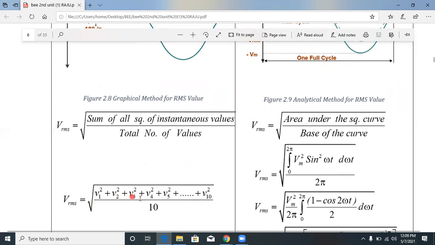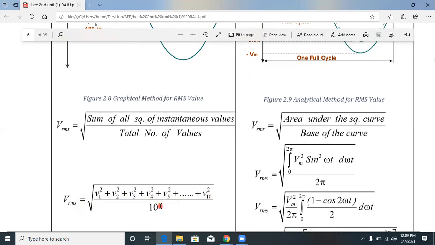And this, V1 plus V2 plus up to V10, gives the mean, and V1 square, V2 square, V3 square gives the square. That is why it is called root mean square, RMS. So VRMS is equal to the square root of V1 square plus V2 square plus V3 square.